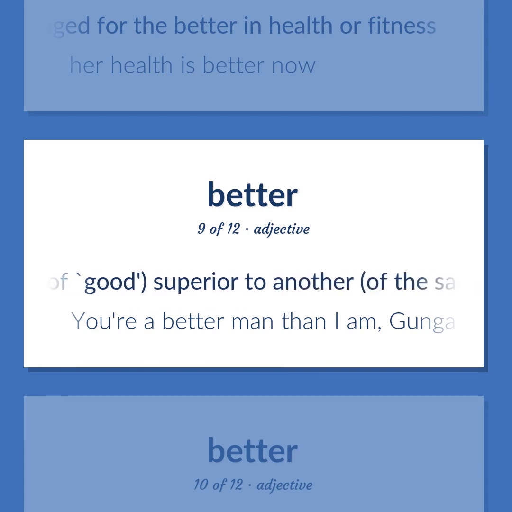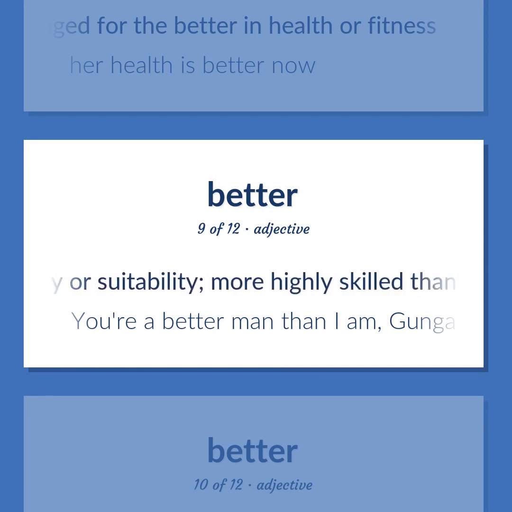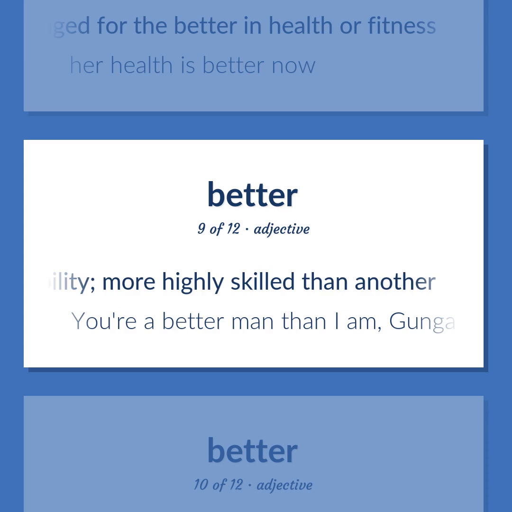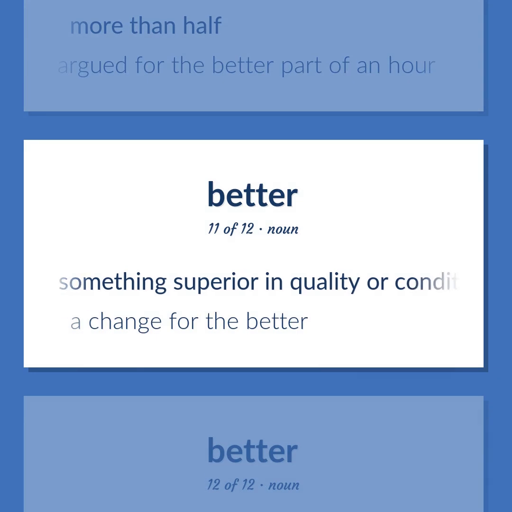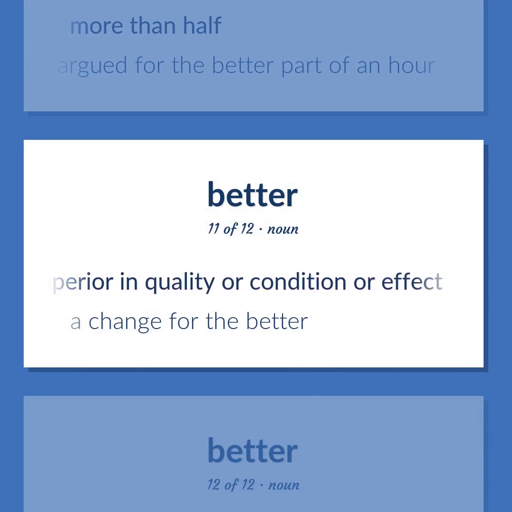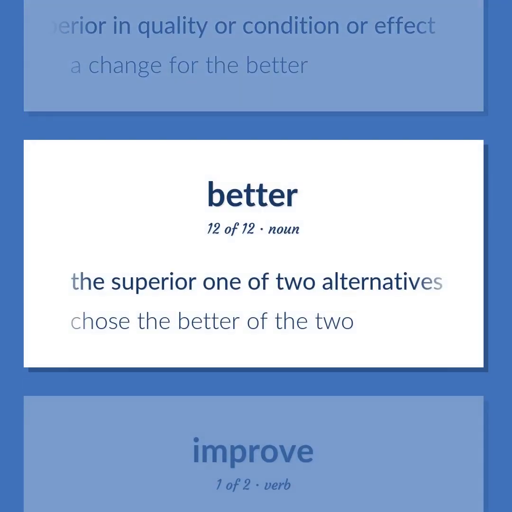Comparative of good, superior to another, of the same class or set or kind, in excellence or quality or desirability or suitability, more highly skilled than another. You're a better man than I am, Gunga Din. More than half. Argued for the better part of an hour. Something superior in quality or condition or effect. A change for the better. The superior one of two alternatives. Chose the better of the two.